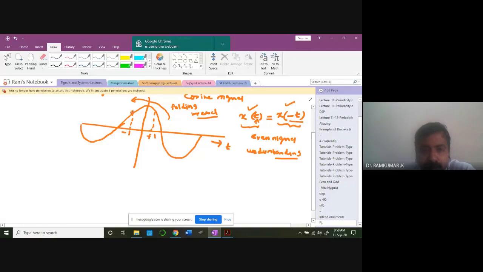Look at this point, this amplitude is the same, this amplitude is the same. So it's the same signal; it's more like a mirror image along the vertical axis. If I fold it, I'm going to get the same signal. If I simply fold it, okay, you understand? So I'm going to get the same along the vertical axis.